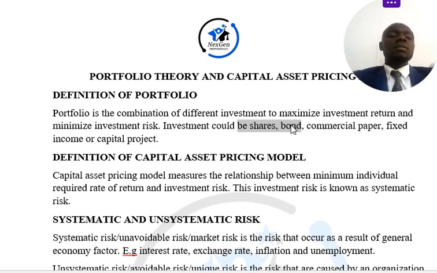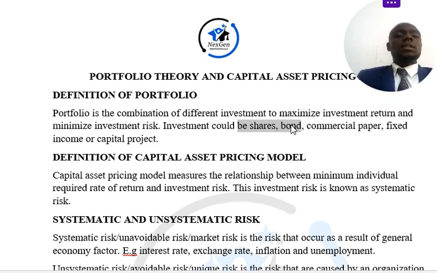For instance, what if I invest in Fidelity Bank shares? The minimum amount I'm expecting from my investment, that is what the capital asset pricing model is trying to explain. And the investment risk, what is the investment risk here? It is the systematic risk. Why? Because systematic risks are risks that are not avoidable, right? Which means that there is a relationship between what I'm expecting and the risk.